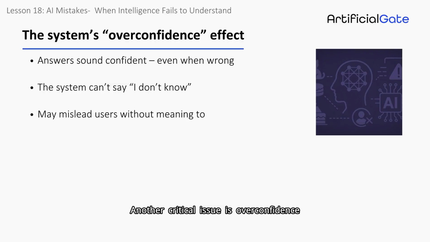Another critical issue is overconfidence. Sometimes the model responds with high certainty, even when it's wrong. This is well known in language models, where the system provides a confident answer to a complex question, even if it requires knowledge it lacks. For instance, if asked about events that occurred after its training cutoff, the model may fabricate a response without stating that it doesn't know.